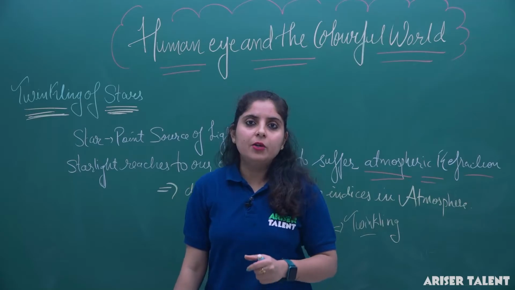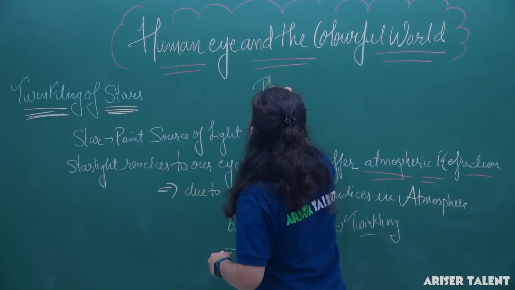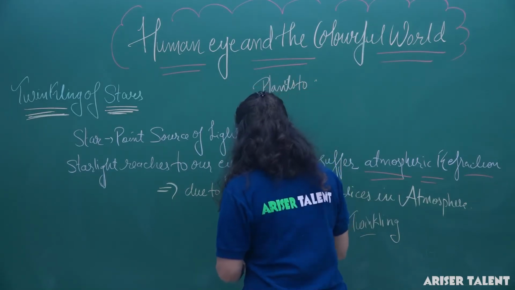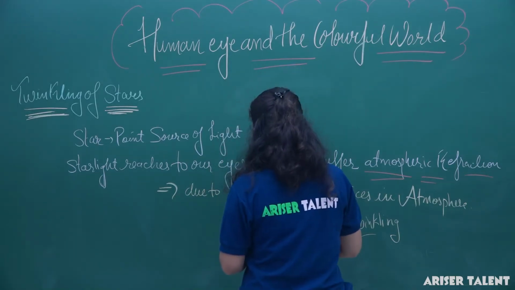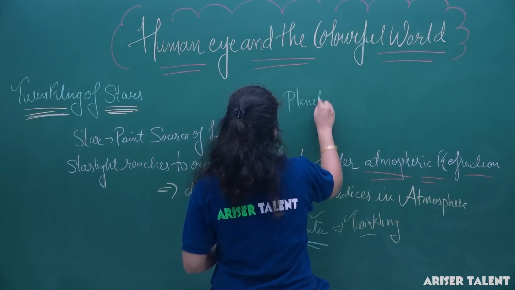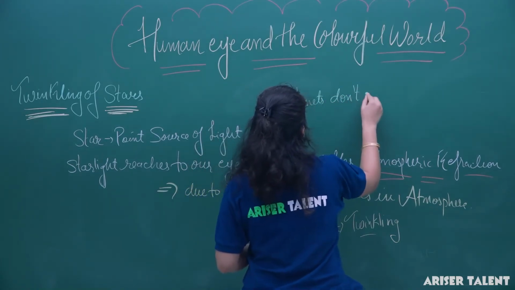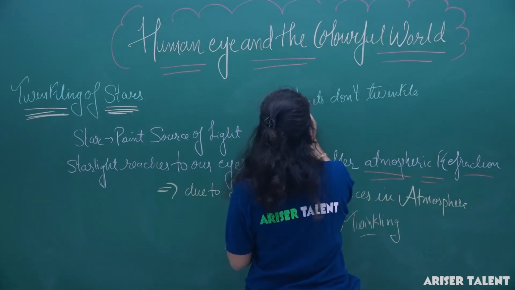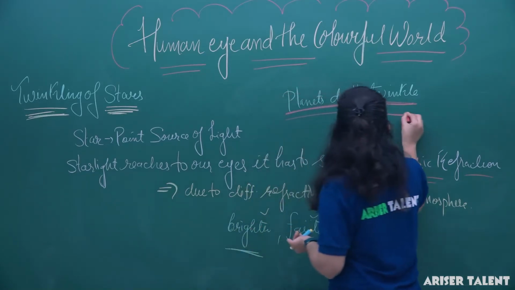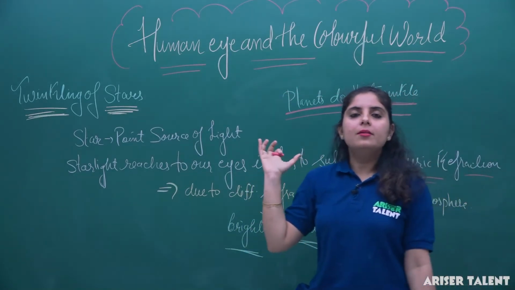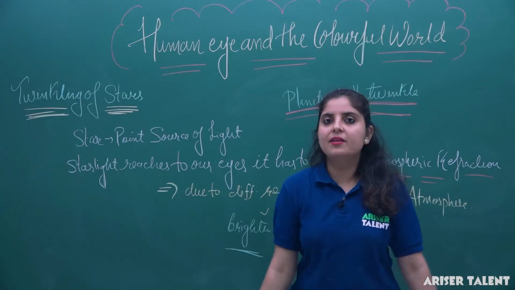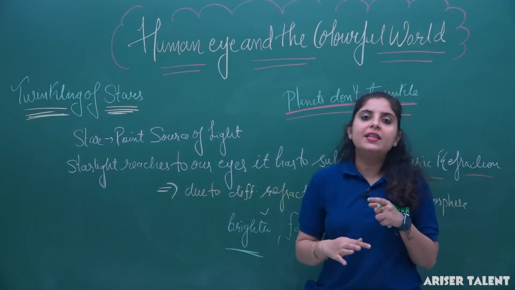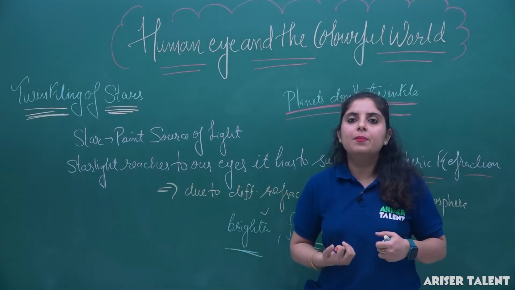So it nullifies the twinkling effect, and this is the reason that planets do not twinkle. The effect is nullified due to the much larger number of point sources that we are considering. This is the first thing, due to atmospheric refraction, that we have seen, explaining why the twinkling of stars appears in the sky.